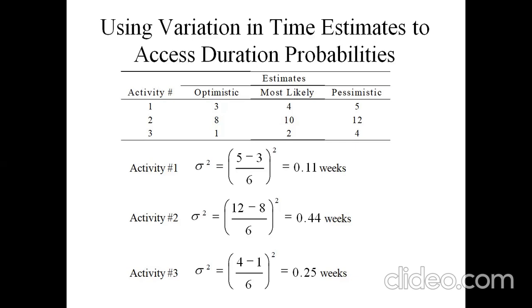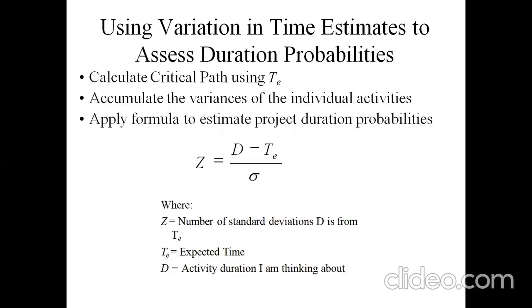So the variance between the early estimated time and any delayed duration for activity 1 is 0.11 weeks, for activity 2 it is 0.44 weeks, and for activity 3 it is 0.25 weeks.